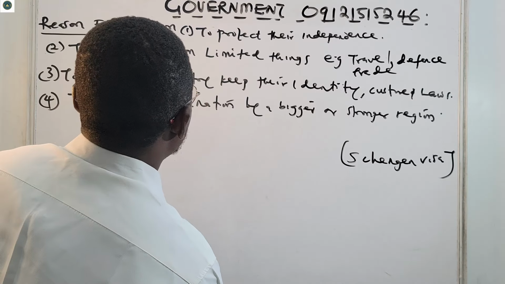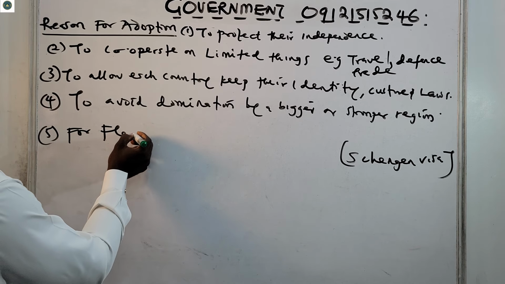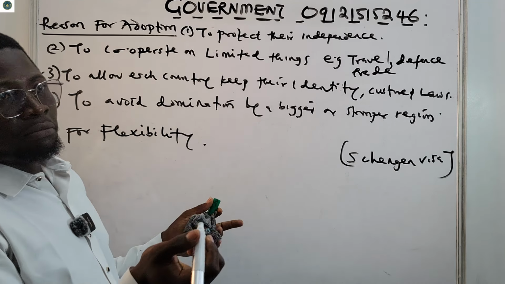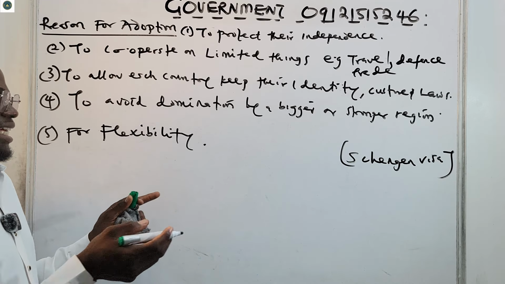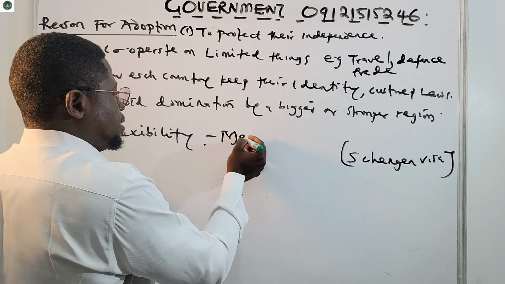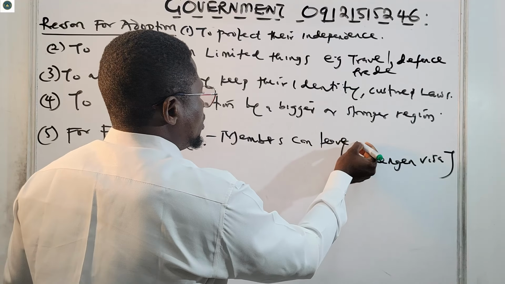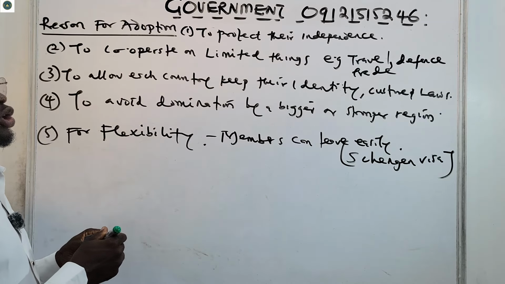Then number five, for flexibility. Members can decide to leave. Members can leave anytime they want, they can leave easily. Members of confederalism can leave easily. So these are the reasons for the adoption of confederalism.